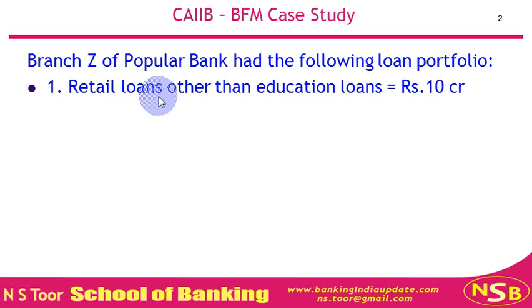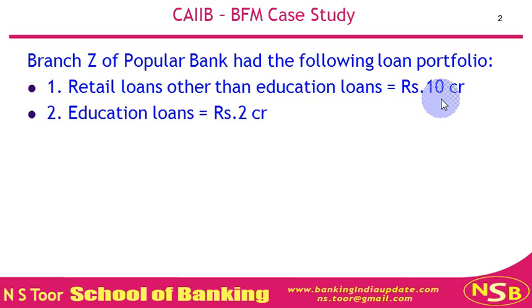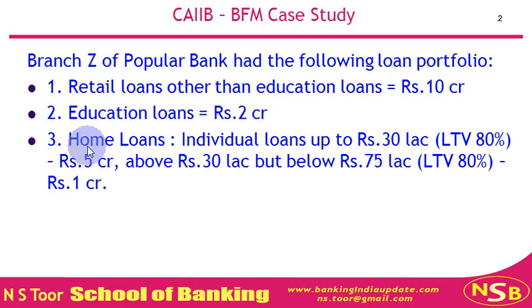Retail loans other than education loans, rupees 10 crore. Education loans, rupees 2 crore. Home loans fall in two categories. First, individual loans up to rupees 30 lakh, where the total amount is rupees 5 crore.